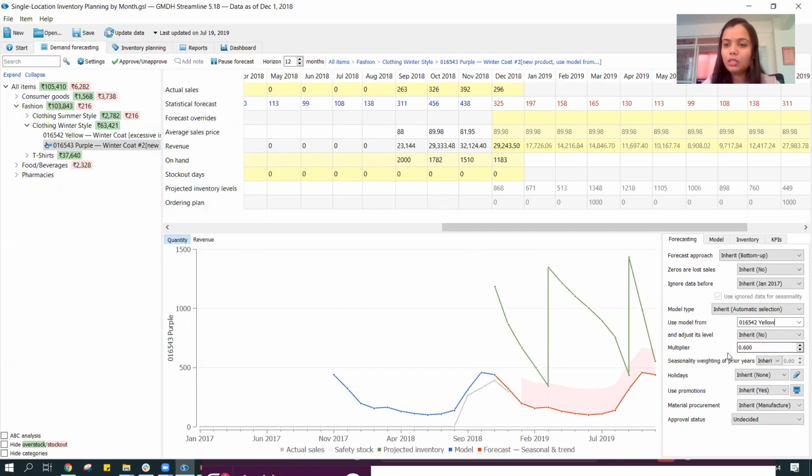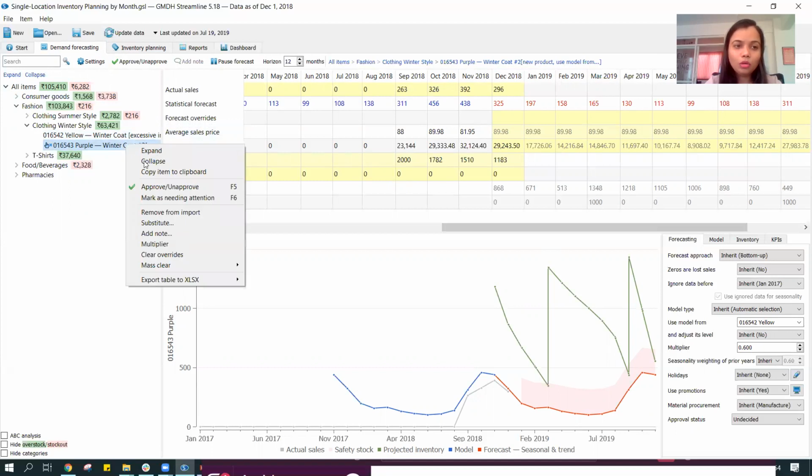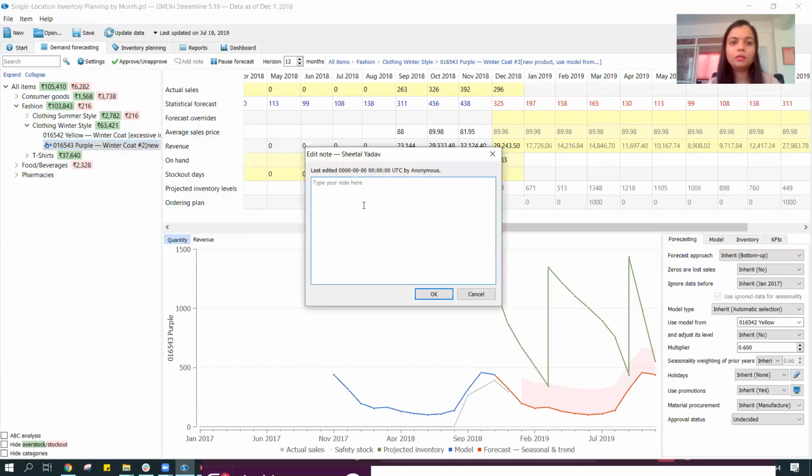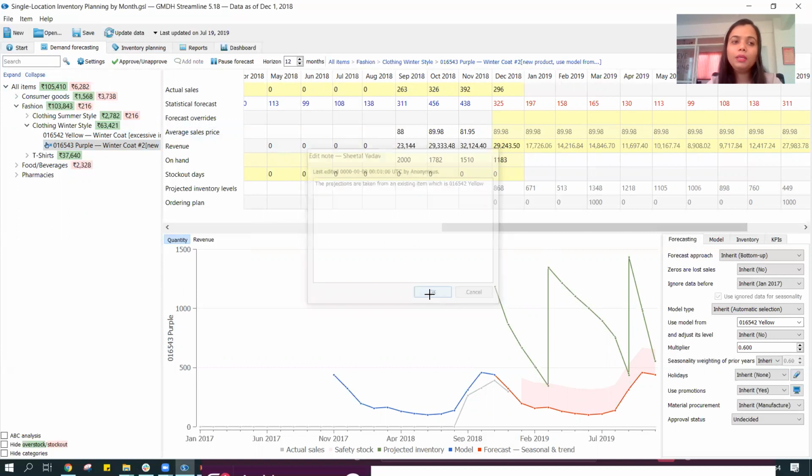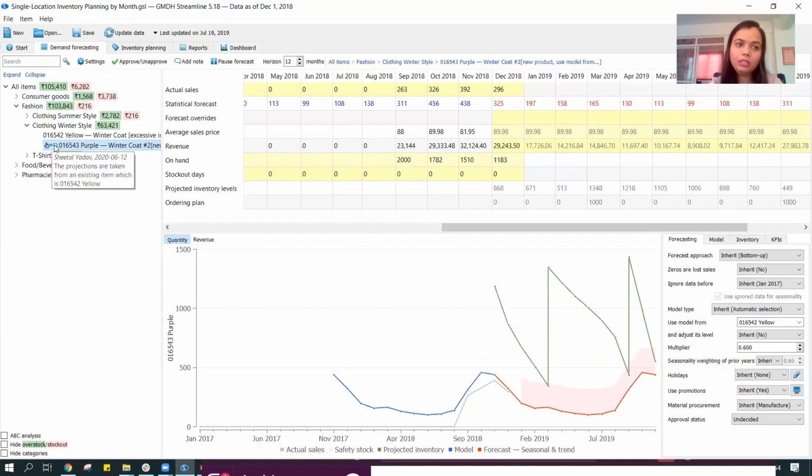We can substitute it, and we can have the multiplier set in place to determine the exact forecast value which is necessary. So that's really important. We can also make a note of it. I'm going to add a note that the projections are taken from an existing item. This would help me keep a note of it, and there's a bubble that would appear over here, where I can keep the change information, keep all my notes.